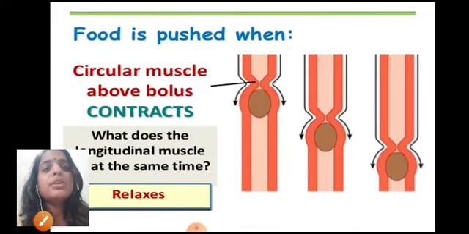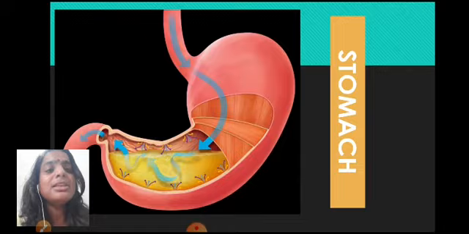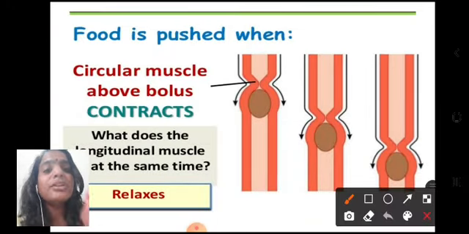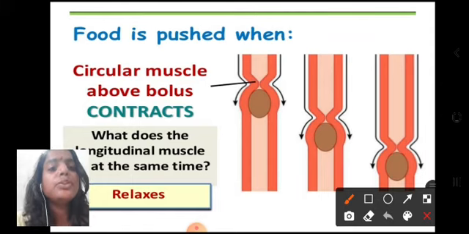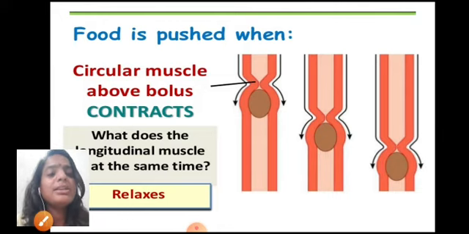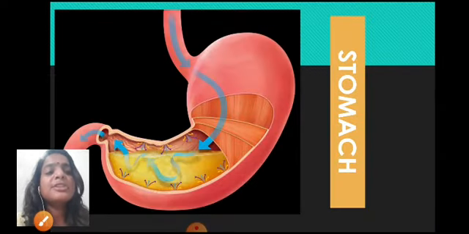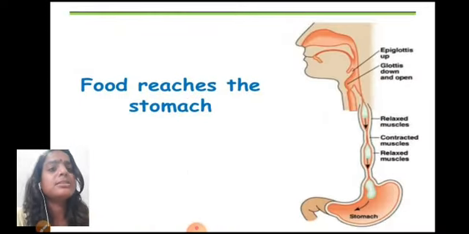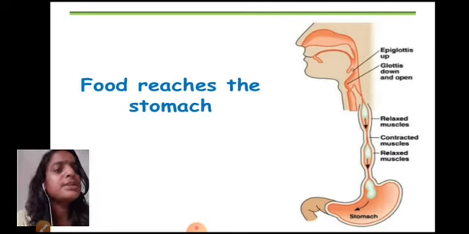So you can see here the circular muscle above the bolus will contract and the longitudinal muscle will relax, and this continuous contraction and relaxation of the muscles helps in pushing the food downwards. So circular muscles will contract, the longitudinal ones, that is the long ones, will relax, and hence the bolus will be pushed down towards the stomach, and finally the bolus will reach the next part of the digestive system, that is the stomach. So the food has reached the stomach now.